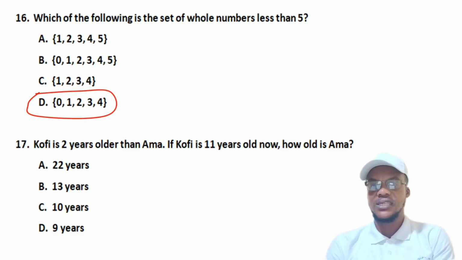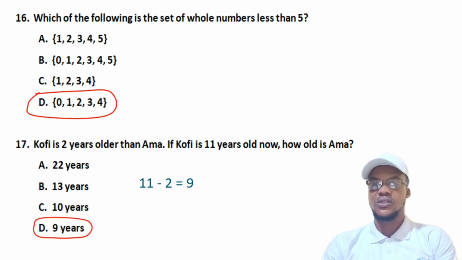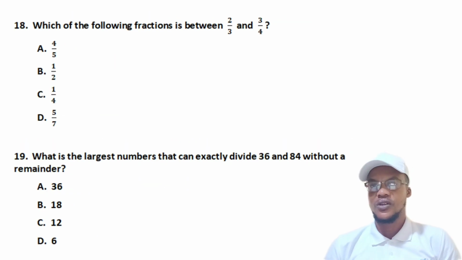So we only have to subtract the 2 years from Kofi's age. Just 11 minus 2 and we get 9, and that is our D. That's why I said these things don't need serious calculation, just simple, and you are good to go.